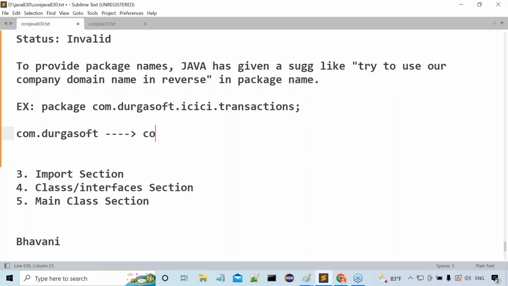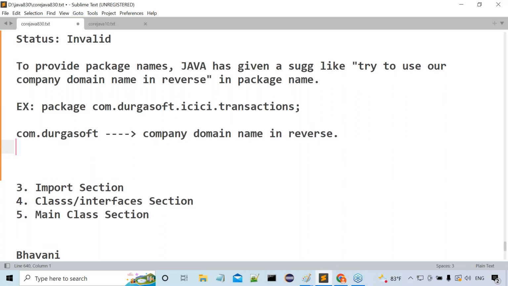It is the company domain name in reverse. That's okay, fine. What is this ICICI actually? ICICI is the client name. For which company are we preparing this particular project? In other words, client name or project name.